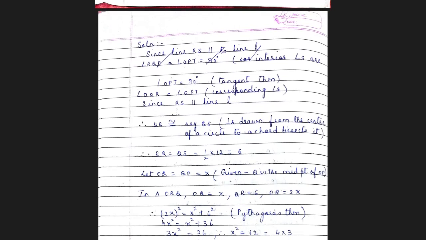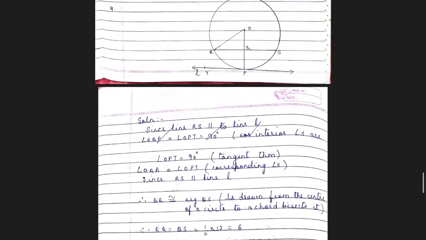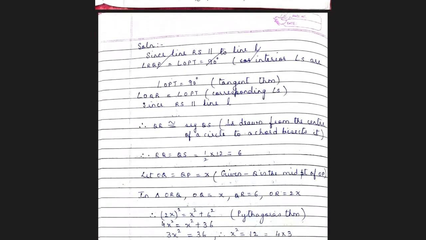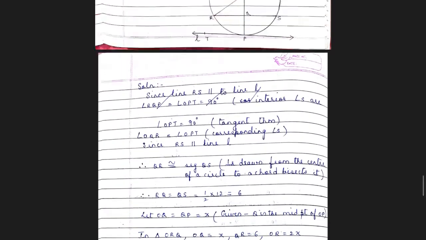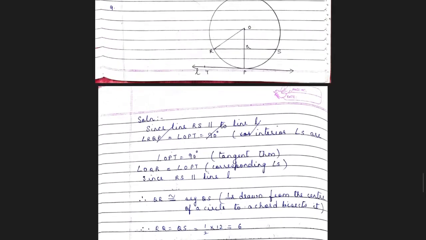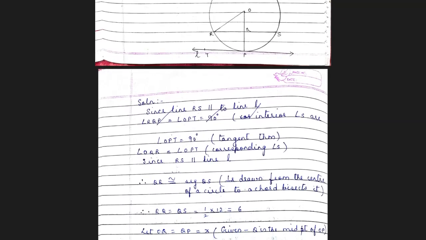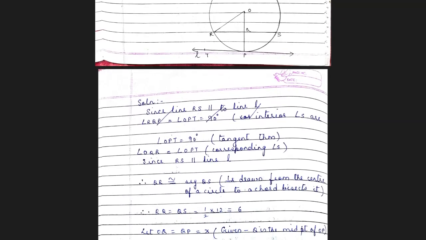Let OQ equal to QP be equal to x, because Q is the midpoint of OP. So let them both be x. In triangle ORQ, look at the triangle ORQ. We have got OQ as x. You have got QR as 6. And how much is the OR? 2x. Why is it 2x? OR is equal to OP and OP is 2x, because OQ is x, QP is x, x plus x is 2x. So OR is 2x. Now use Pythagoras theorem.